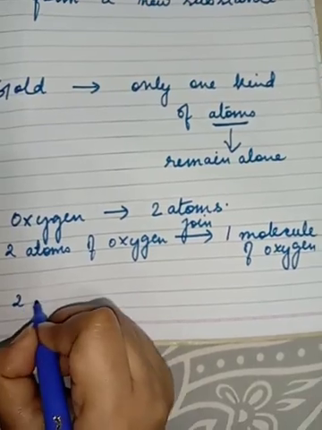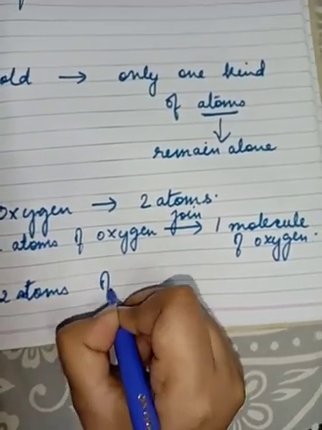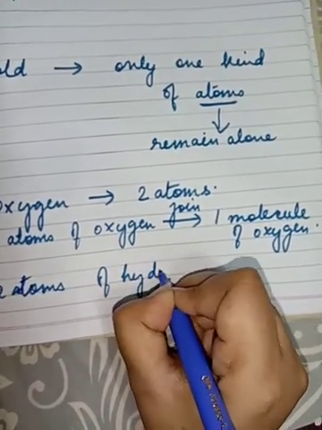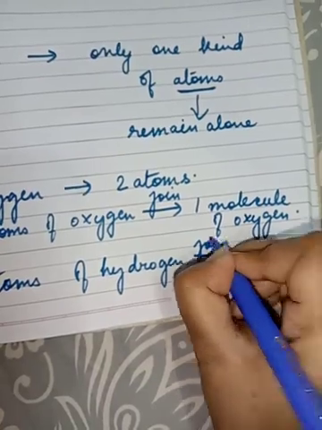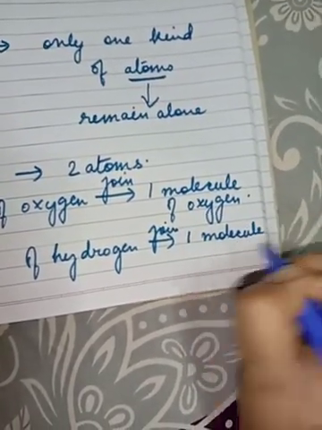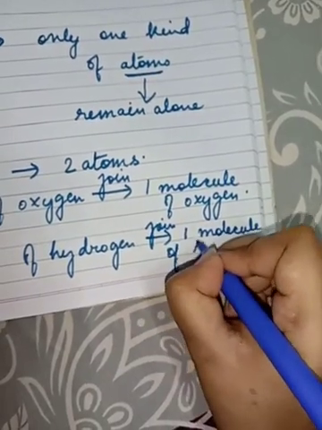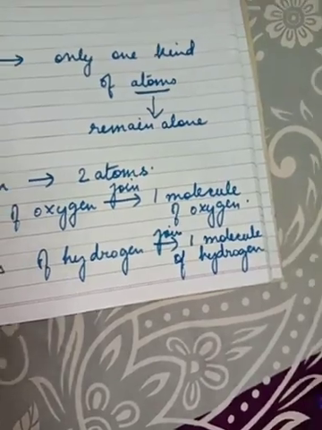Same is the case with hydrogen. The two atoms of hydrogen join together to form one molecule of hydrogen.